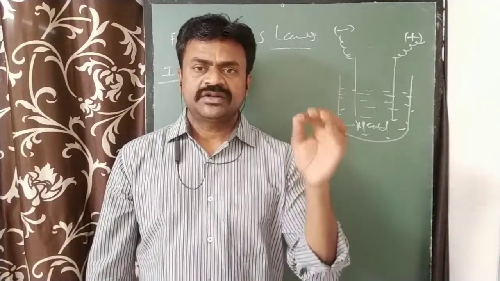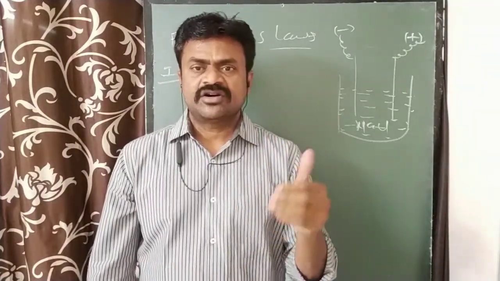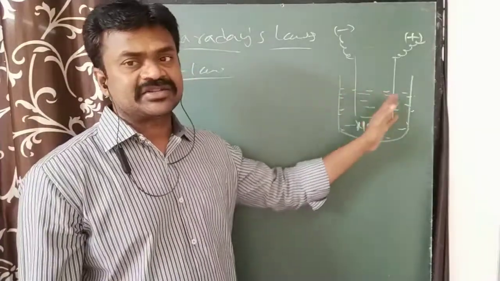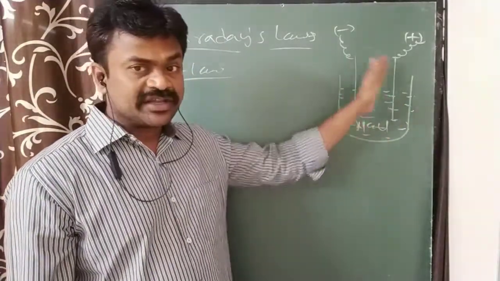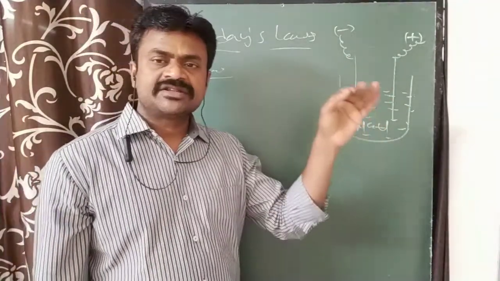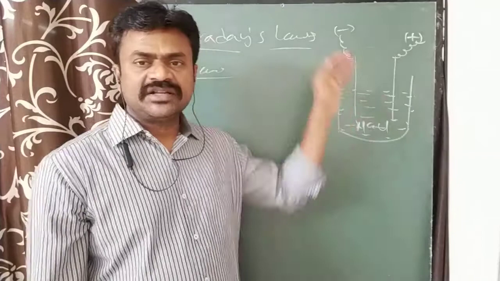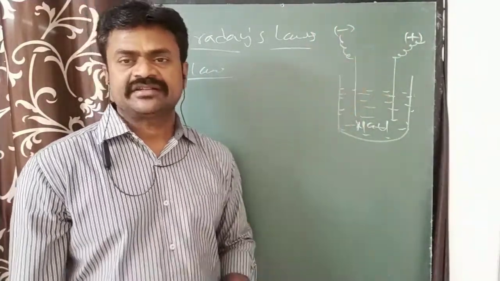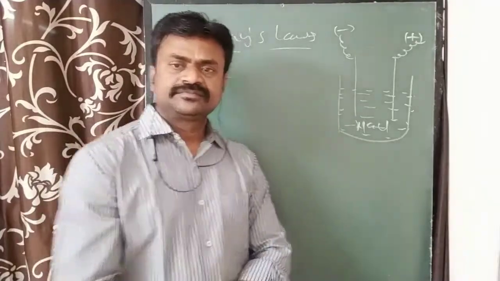The quantity of the substances deposited or liberated at electrodes during electrolysis depends upon the quantity of the current passing through the electrolyte. That is Faraday first law.